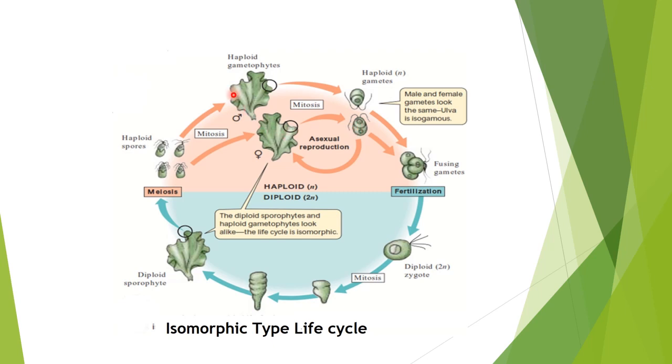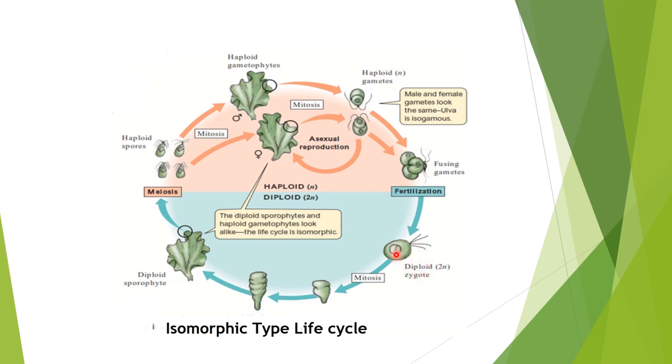Since it is a male and a female, or a positive and a negative, the fusion of the gametes will take place there. So we have male gametes and female gametes. They look the same, as we see in the case of Ulva. They are called the isogamous type. They are isogametes. They will come together and fuse, and after the fusion, the fusing gametes will look like this. There will be fertilization. Fertilization will be haploid plus haploid, which will result in the formation of a diploid zygote.